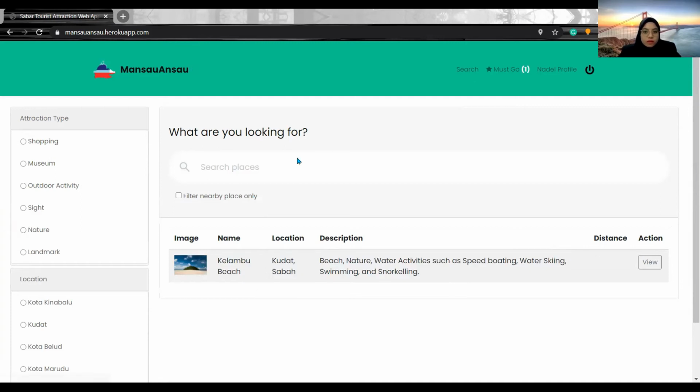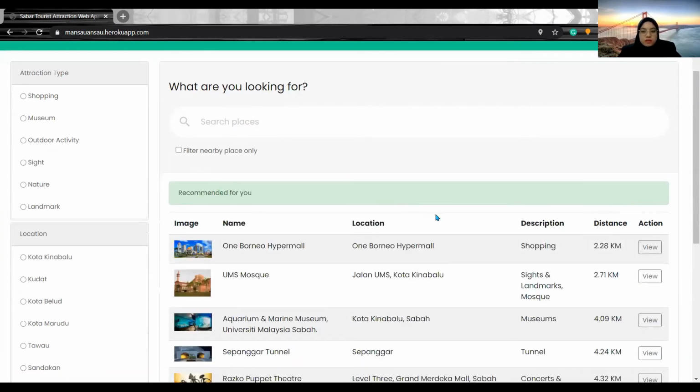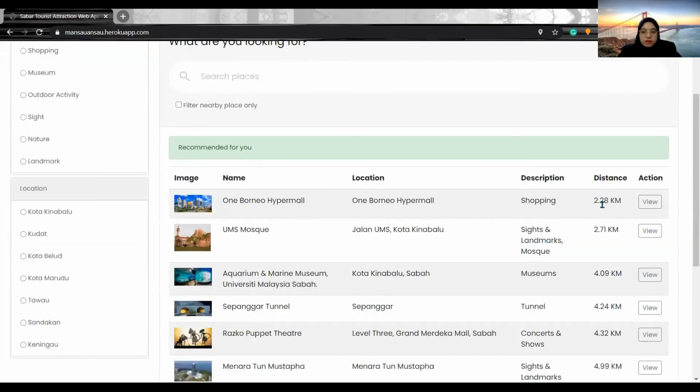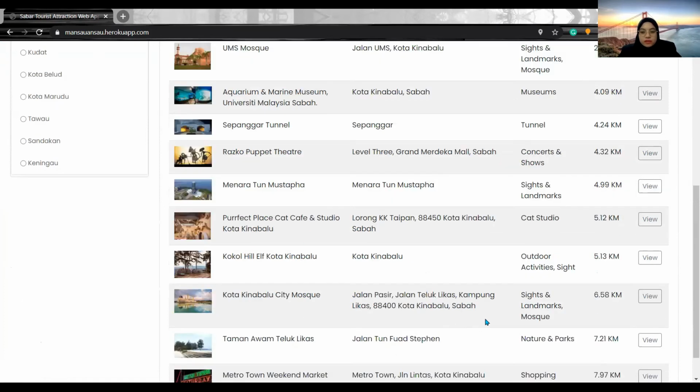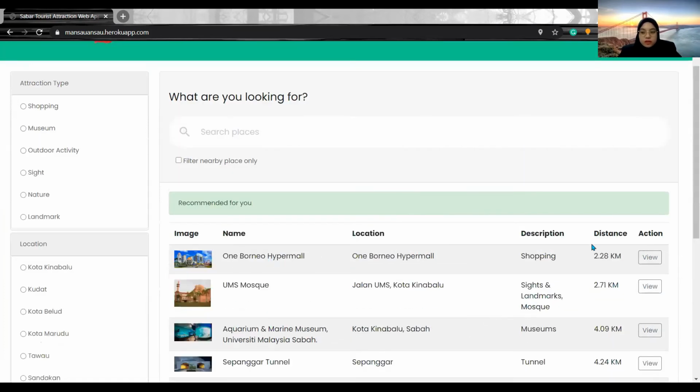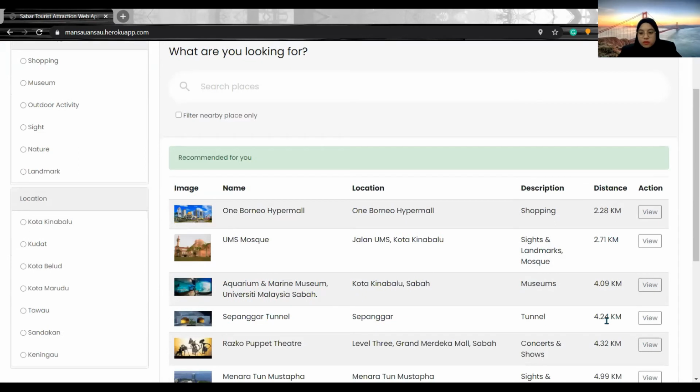And if they choose to filter nearby places, the system will get the user's current location, and it will display all the found results and also the distance from the user's current location, which is shown here.